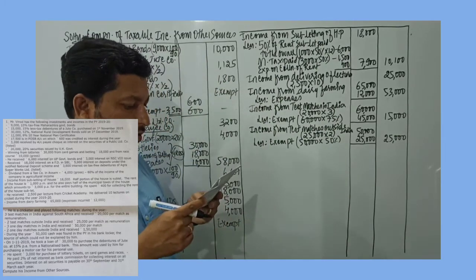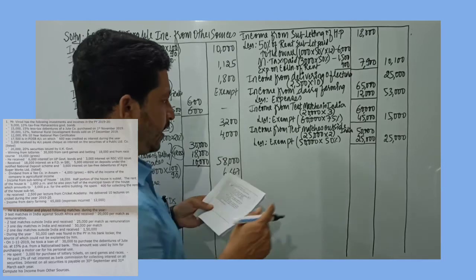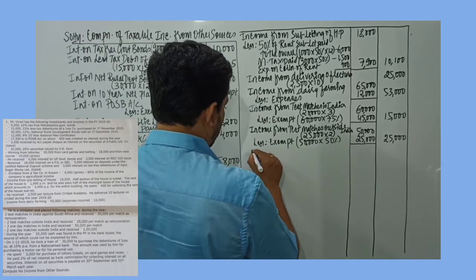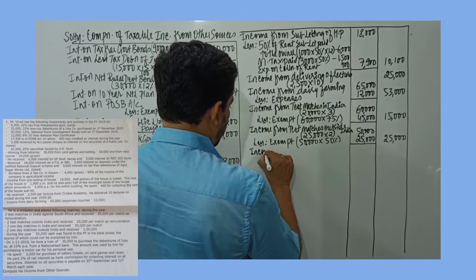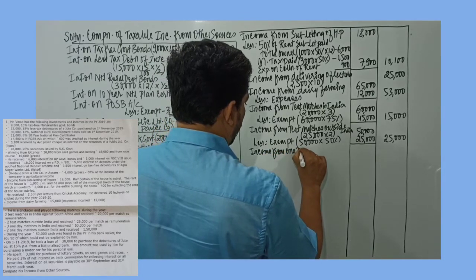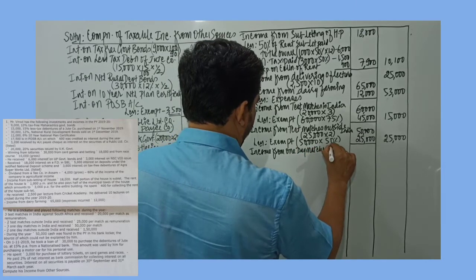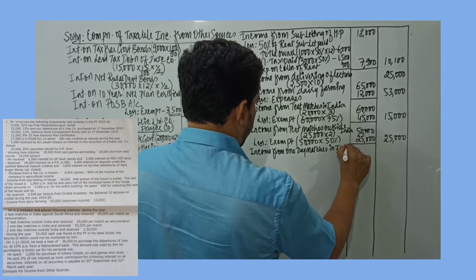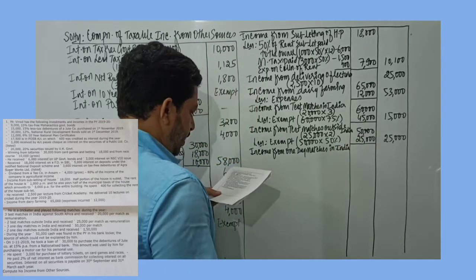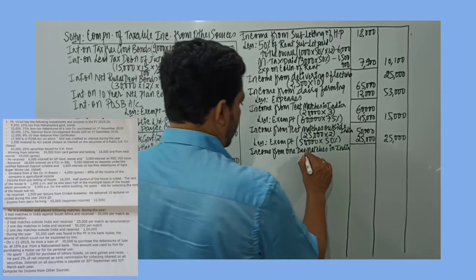Next, we have 3 one-day matches in India and received 50,000 per match. So income from one-day matches in India, and he is earning 50,000 per match.